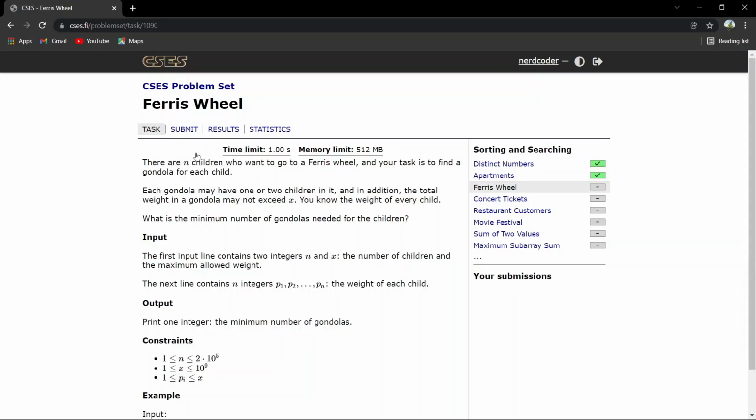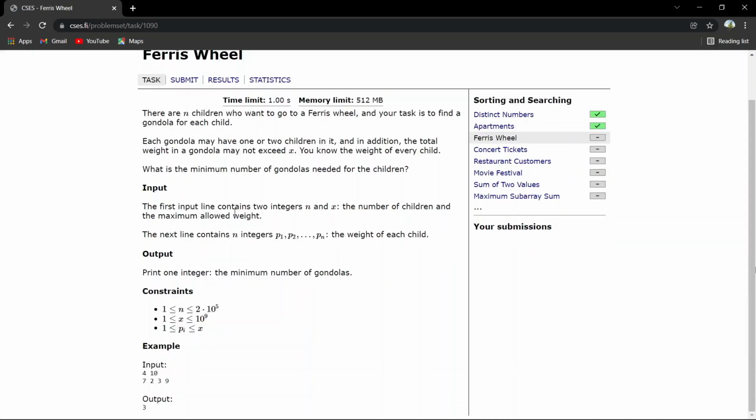So you are given n children and you know the weights of the children, that is given in an array, and you are given a value x. X is the total weight in a gondola that may not exceed, like the maximum weight for each gondola is x, and in each gondola you can keep at most two children. You cannot keep more than two children in one gondola, so you have to find the minimum number of gondolas.